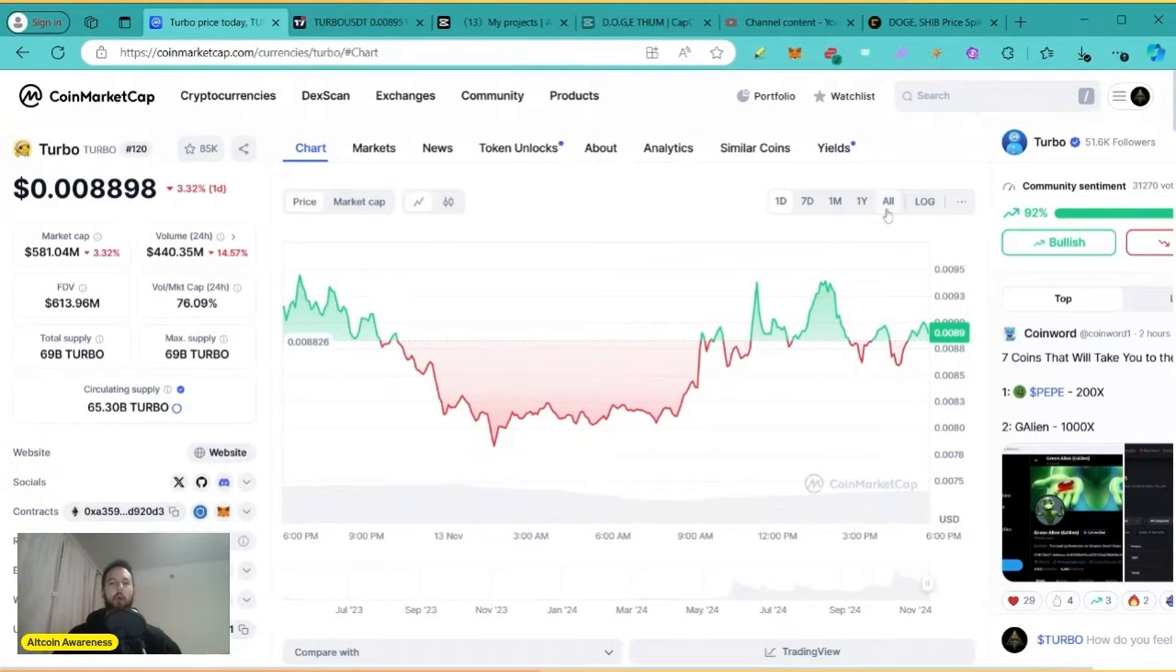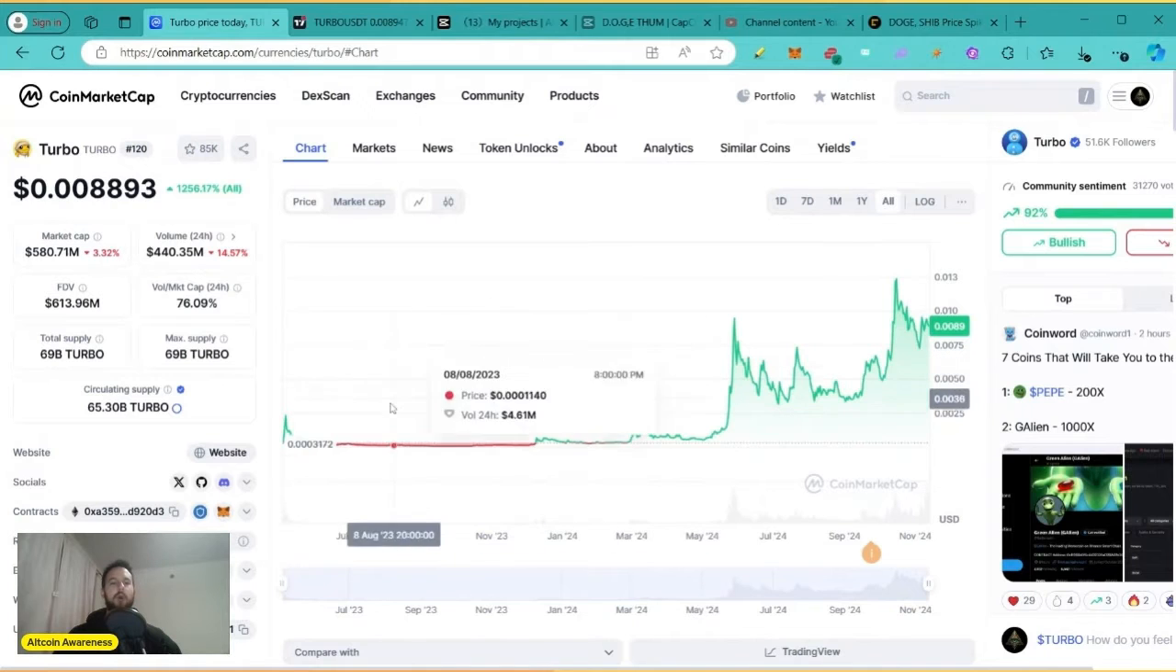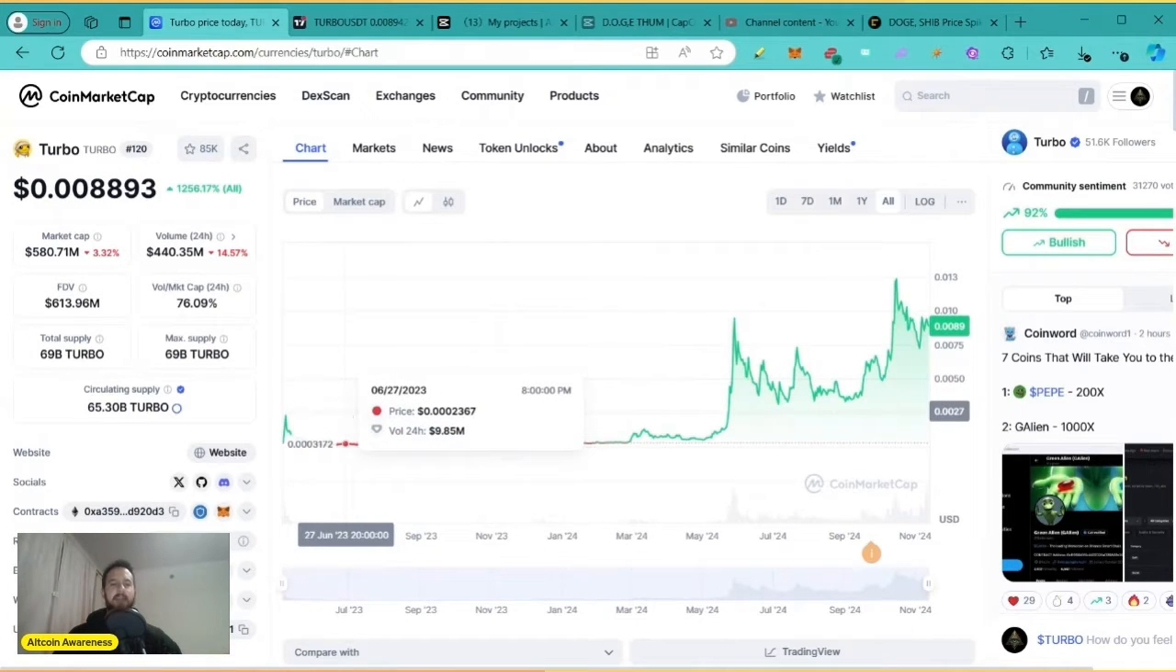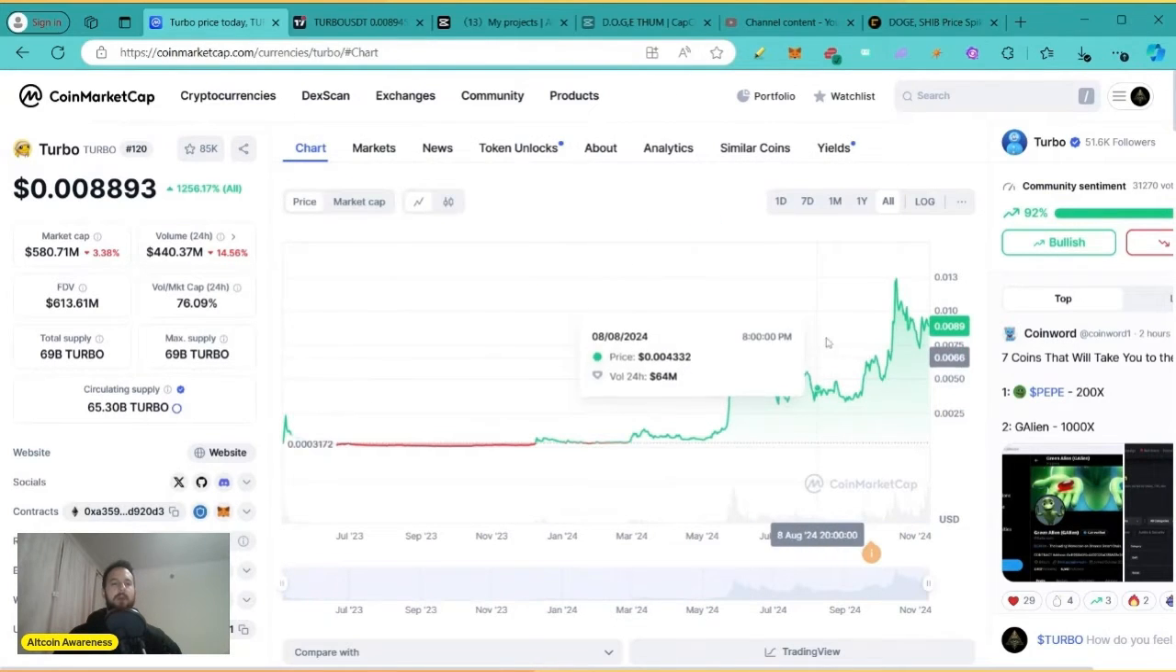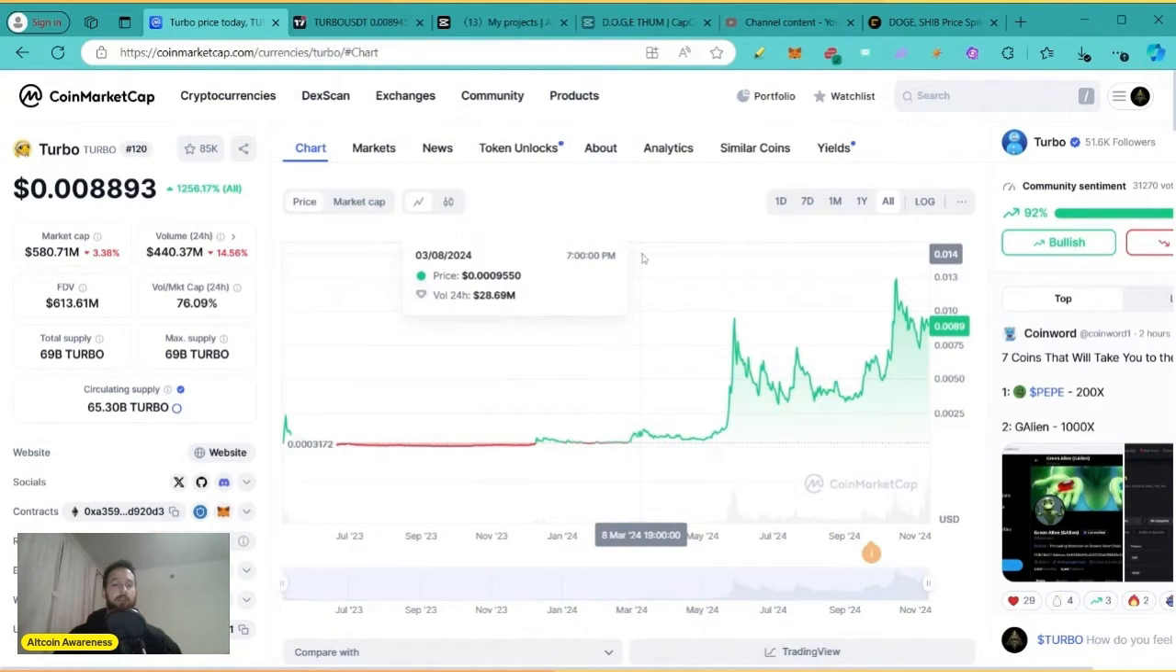If we change to the all-time chart, we see that Turbo has experienced significant gains since it was created in 2023, 1,256% up. I'm not going to go over their website or X account or the About section this time because we did this in a previous video recently. So if you want more info on Turbo, make sure that you watch my other video.